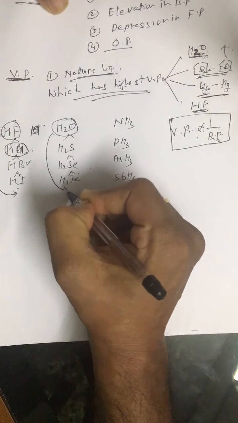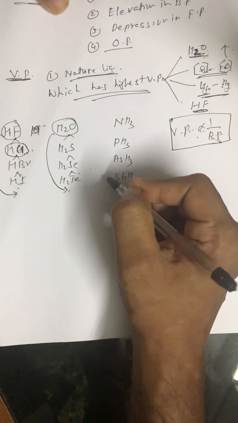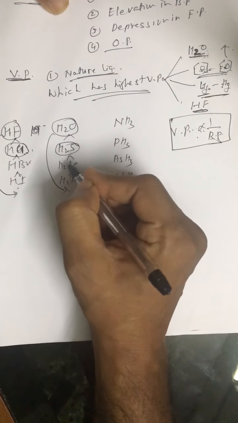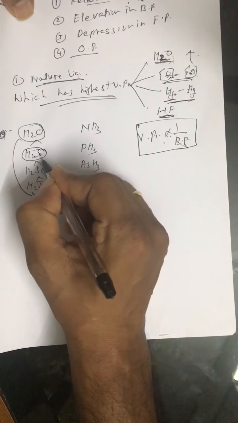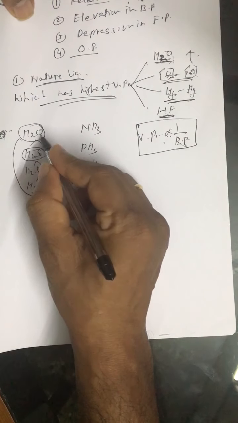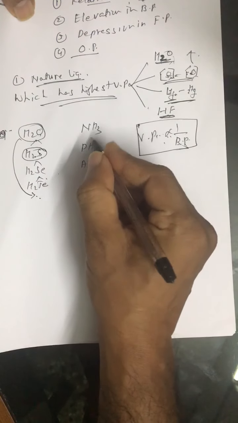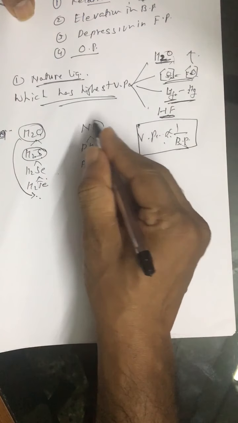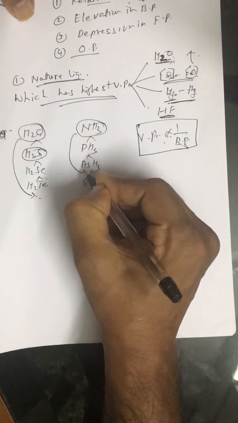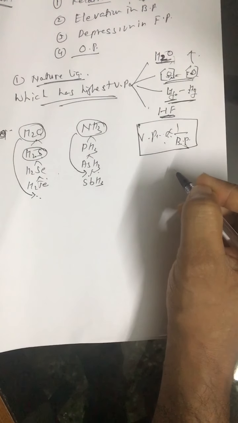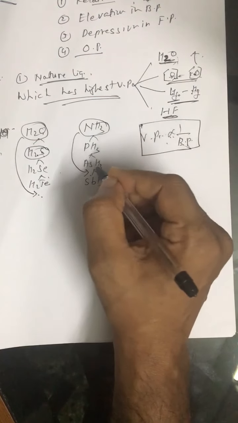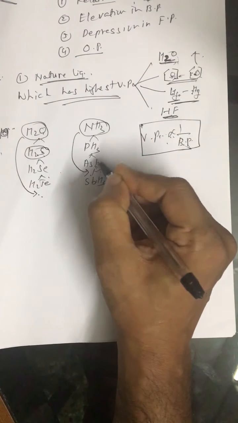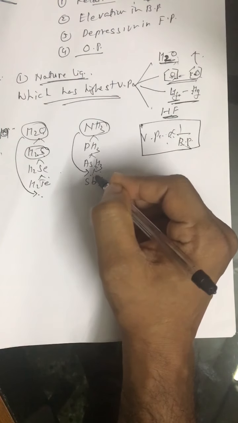Again, H2O shows an exception. H2S has the minimum boiling point and maximum vapor pressure, and minimum vapor pressure is exhibited by H2O. Similarly, in 15th group hydrides, ammonia shows an exception. The boiling point of ammonia lies between arsine and stibine. So the order follows this.